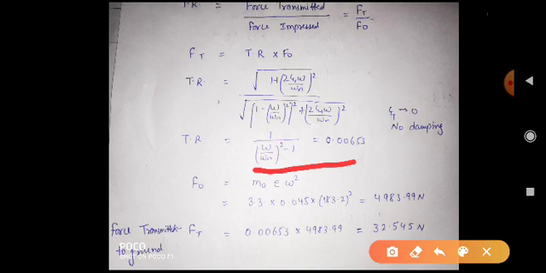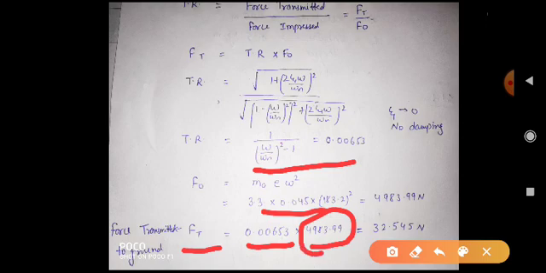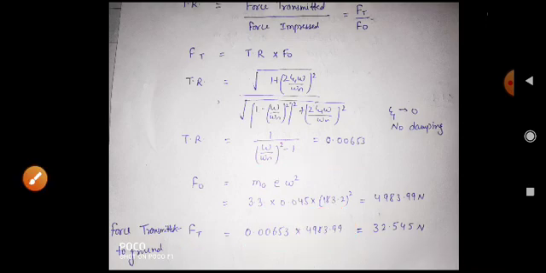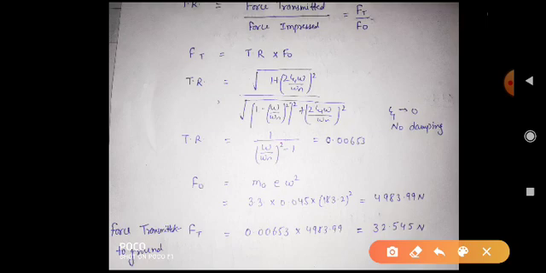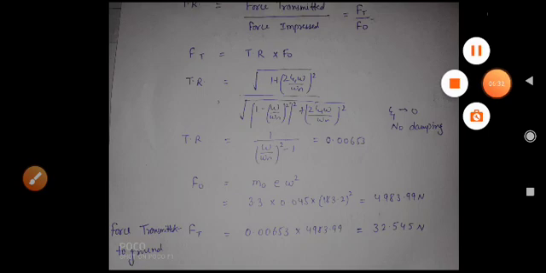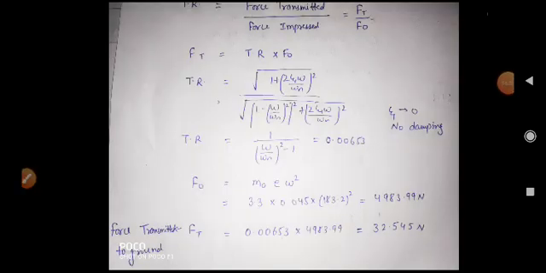0.00653. Now we can easily find the value of F naught, that is m naught e omega square. We have already found this in the previous part. So Ft, the force which is being transmitted to the ground, is the transmissibility ratio times the force generated by the machine. Finally we are getting this as 32.545 Newton. So this was the question asked by RTO on the topic vibration isolation or transmissibility. Thank you.